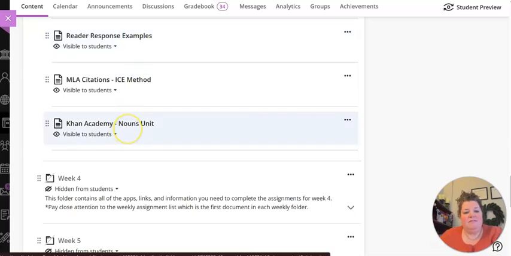And then last but not least, this week we are doing the nouns unit in Khan Academy. Make sure you read those instructions carefully. I will take your grade from the nouns unit test.